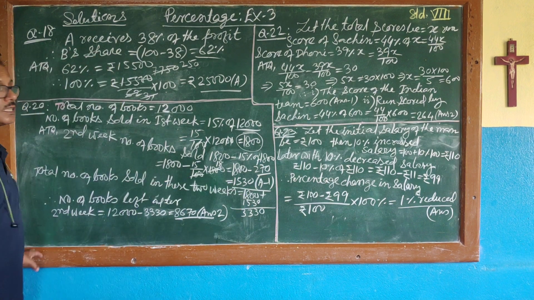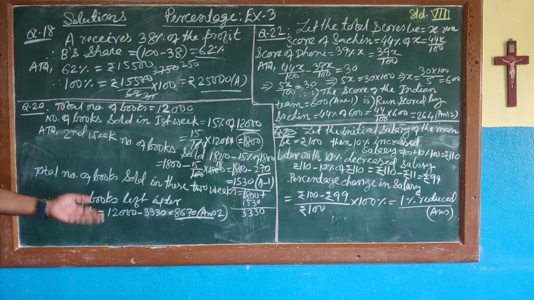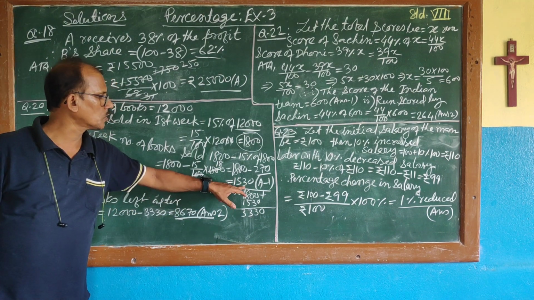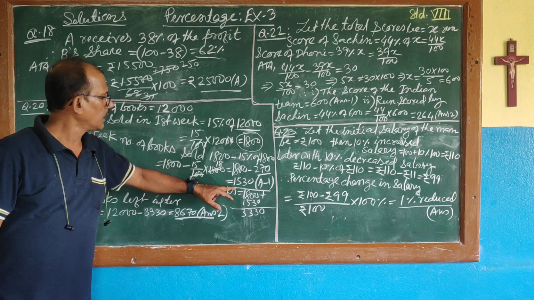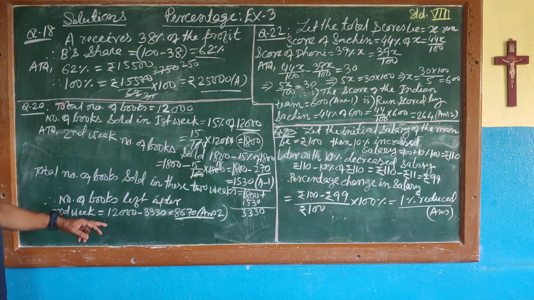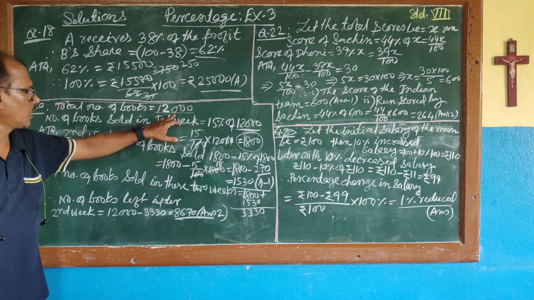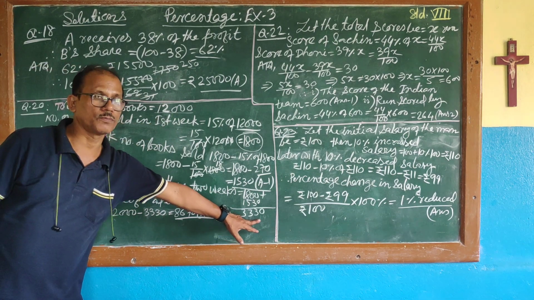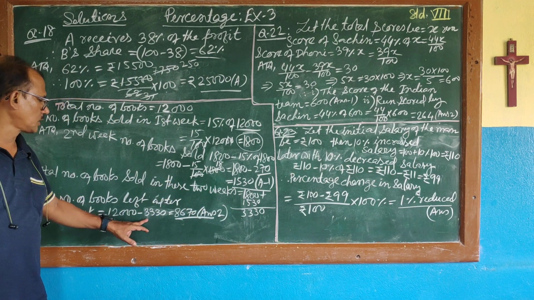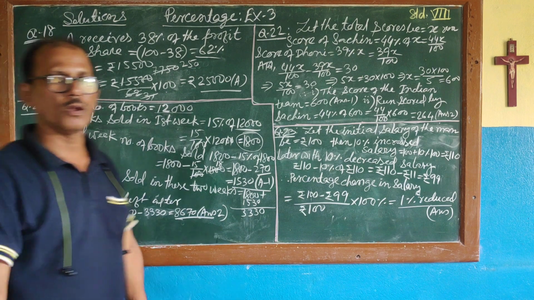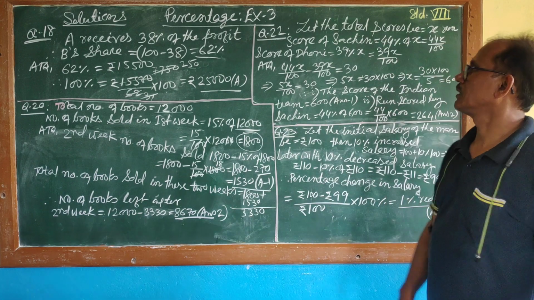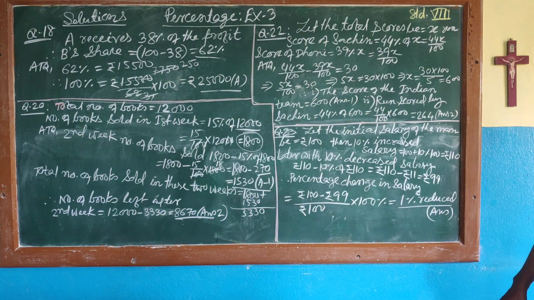And then the second answer asked is, after selling in both weeks, how many books are left? First week you have sold this, second week you have sold this, so how many books are left? Definitely the number of books left will be the total books minus the sum of these two weeks' books, that is 12,000 minus 3330, which is equal to 8670. Things are simple once you understand and go step by step. Now moving on to question number 22.